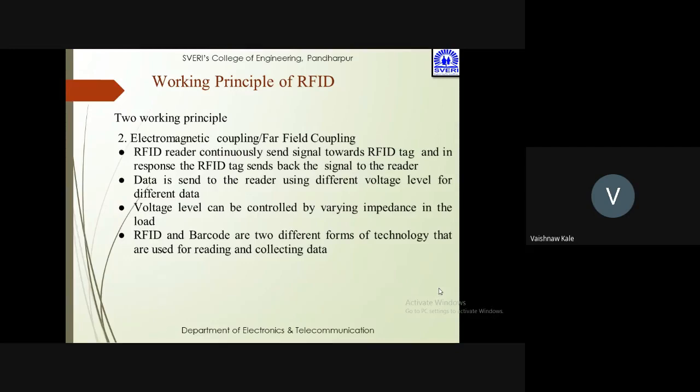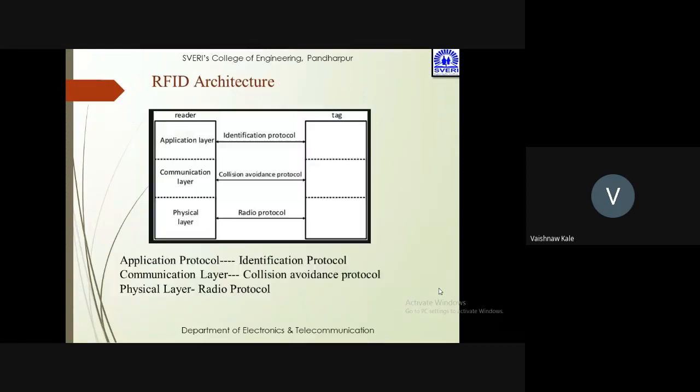Second one is the far field coupling or electromagnetic coupling. This RFID reader continuously sends signals towards the RFID tag, and in response the tag sends back the signal to the reader. So it is the same thing. RFID and barcode are two different forms of technology that are used for reading and collecting the data.